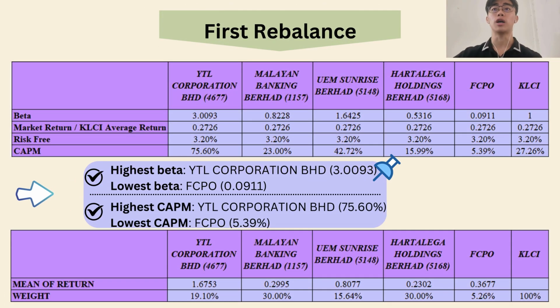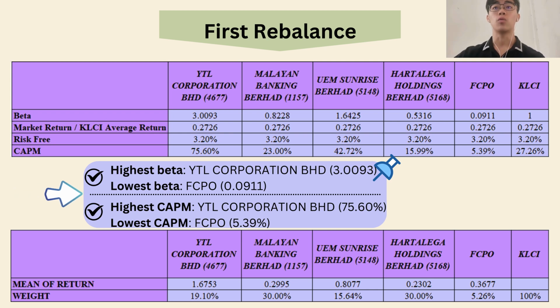Next, the first rebalance of our portfolio shows that the beta of YTL Corporation is considered high risk, as the beta is greater than 1, while its CAPM shows the highest expected market return, 75.6, among the 5 stocks invested. Furthermore, FCPO has the lowest beta, 0.0911, implying very low volatility compared to the market. The low beta means low risk, resulting in a low CAPM of 5.39%, indicating that the expected return for FCPO is very low.